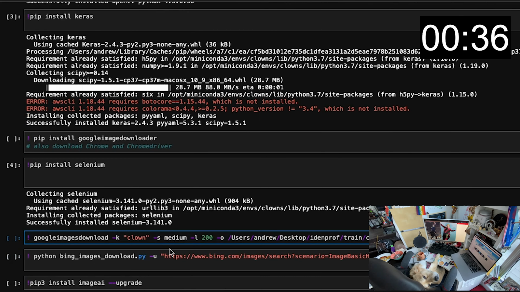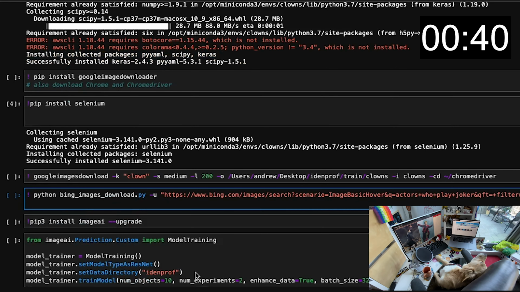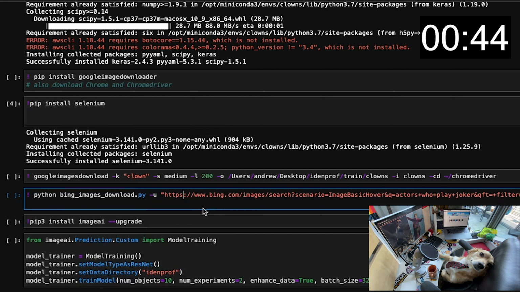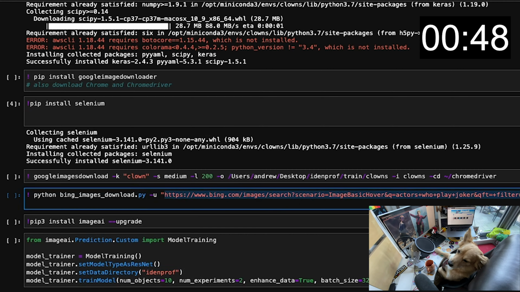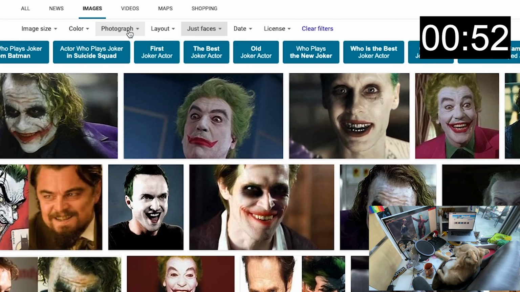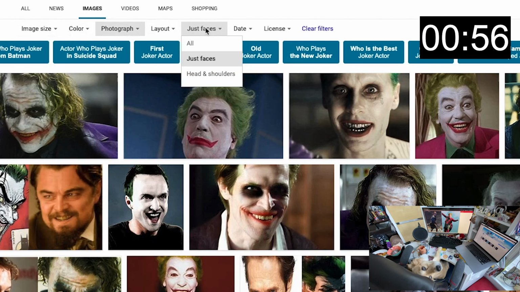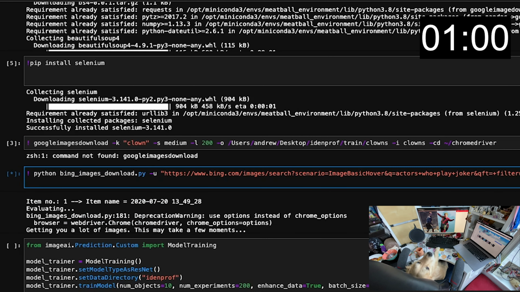And get ready to ignore Google Images download in favor of Bing. Now, Bing is not a dependency that you can download into your system or environment. You have to actually download the py file, which I will include, and find a Bing query and use that as a URL. Here we see that I have found a lot of Jokers, just the headshots. Slap that URL into your command and run it like the wind.